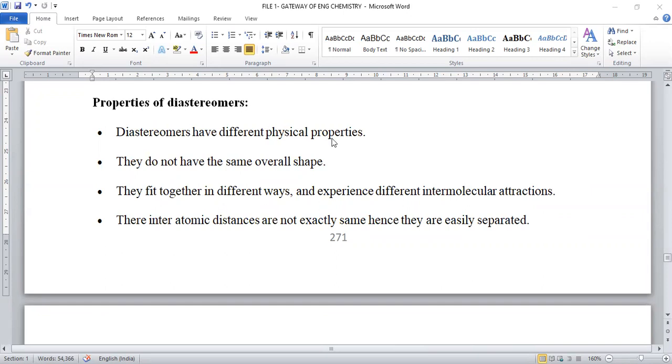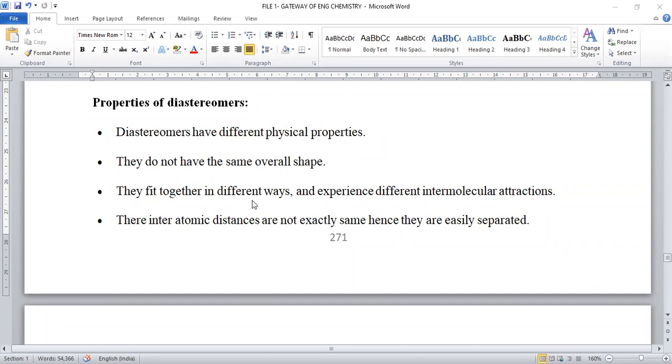Next is about specifications or properties of diastereomers. Diastereomers have different physical properties. Their physical properties are not exactly the same. Diastereomers' physical properties are entirely different and they do not have the same overall shape. Their bond distances are also not exactly the same. Bond distances are varied, so their exact shape is also not the same, right?